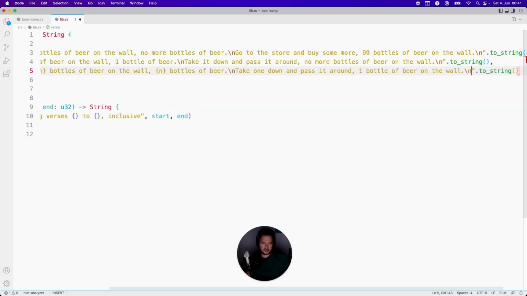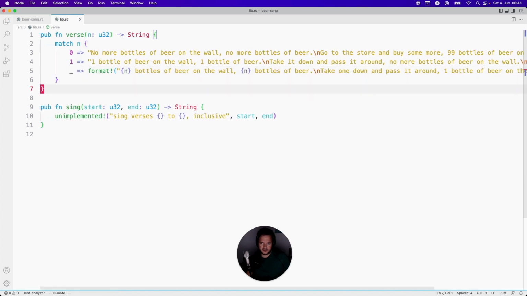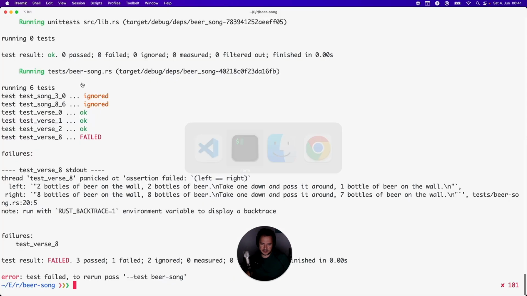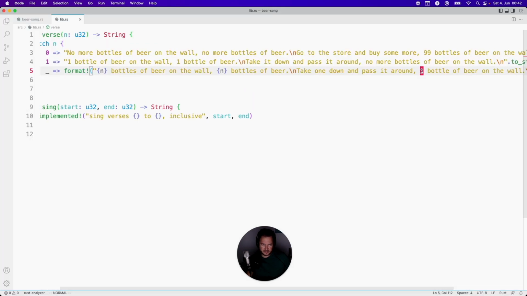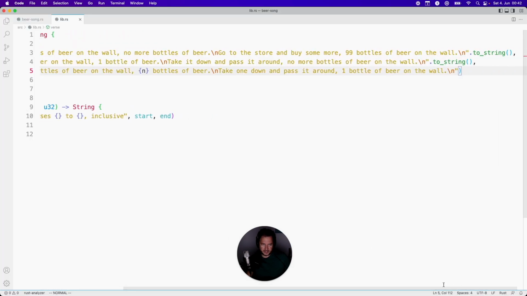Format, and then we can remove the toString in this case because it's already a string with capital S. Let's see. Okay, it's failing because, let's check. It's on the second part, so the second part probably I have to show some hard-coded part, yes. So here we need to be n minus 1.